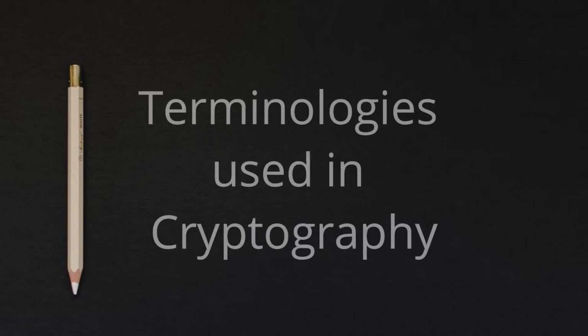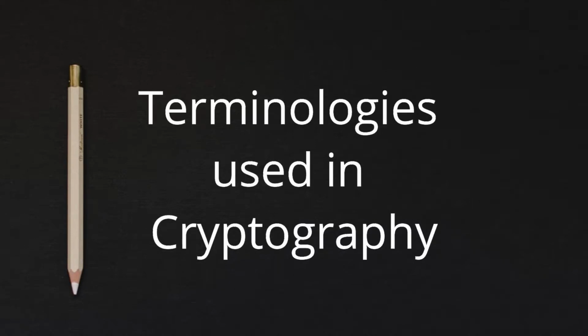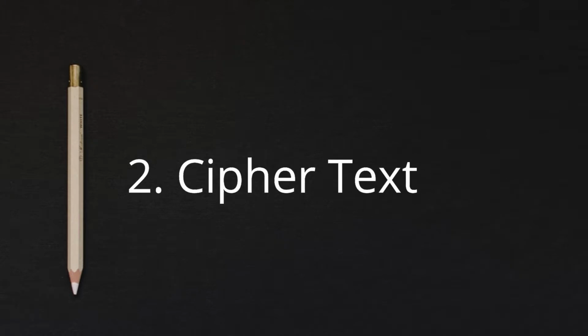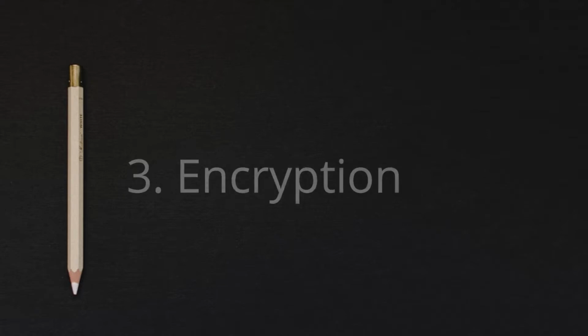Hello, in this video we are going to learn about basic terminologies used in cryptography. Number 1. Plain text. Plain text is a message to be communicated. Number 2. Cipher text. Cipher text is the encrypted version of plain text. Number 3. Encryption. Encryption is the process that turns plain text into cipher text.